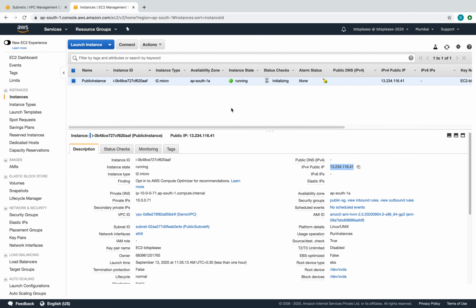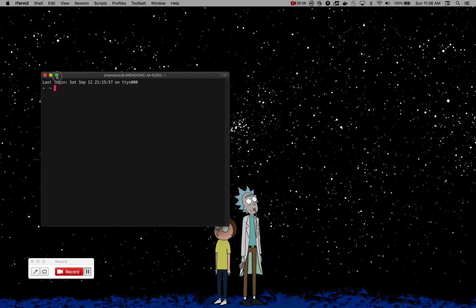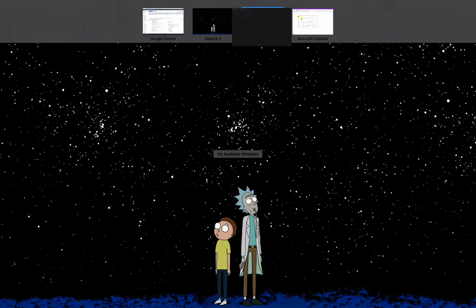So let's copy this and see if we can connect. To connect, I would need my terminal, so let's pull the terminal down here. Let me quickly go to the downloads folder, because that's where my key is. So I'll do ssh -i with the key and the user, ec2-user. Sorry, let's get rid of that, and let's put in the IP address. There you go. I'm not able to connect to it.